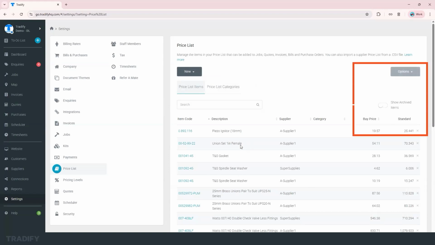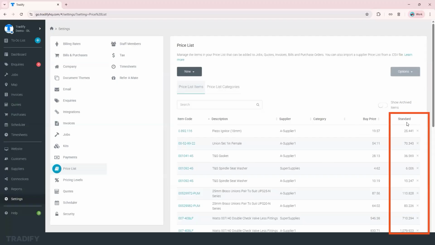All of their items, the products and materials that they have in their shop, will be in here, and the buy price is indicated, and this is a column where my markup or pricing level is applied, with a 30% markup here. So that's a bit on the settings section.